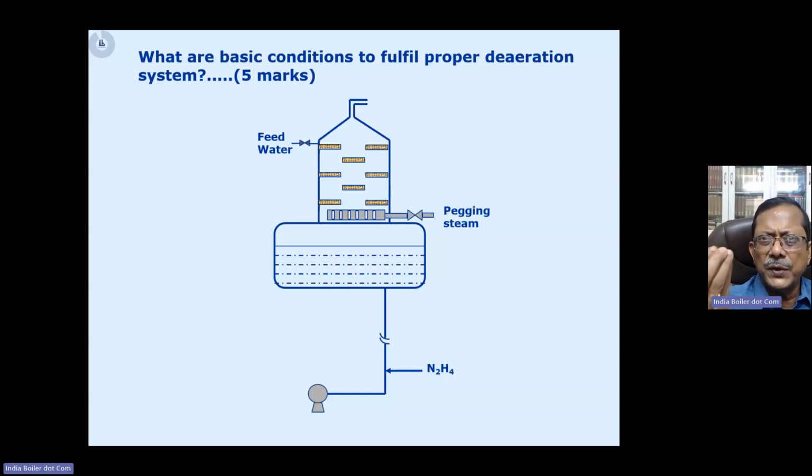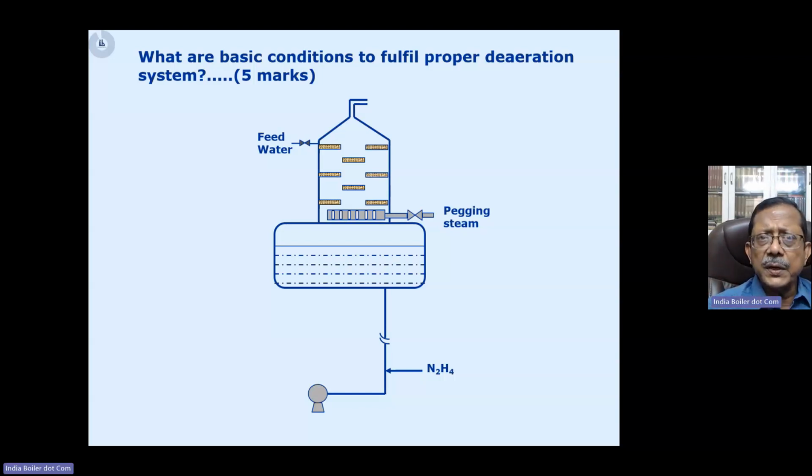It can only remove whatever residual oxygen is there after the deaeration, right? Second thing, in the deaerator, the temperature increases above 100 degrees centigrade, right? Hydrazine is chemically active when the temperature is more than 90 degrees centigrade. So high temperature water actually helps the hydrazine to react with the dissolved oxygen.